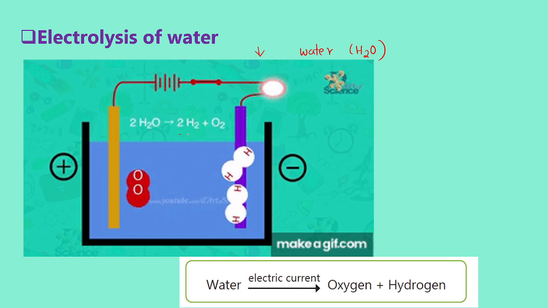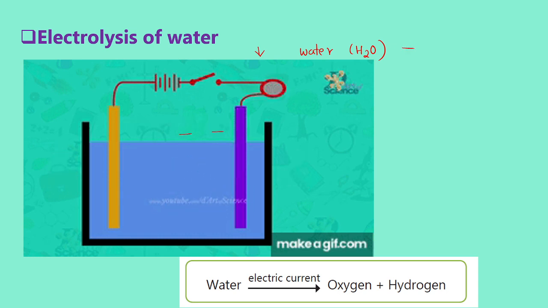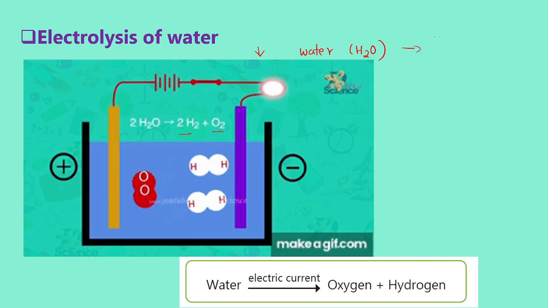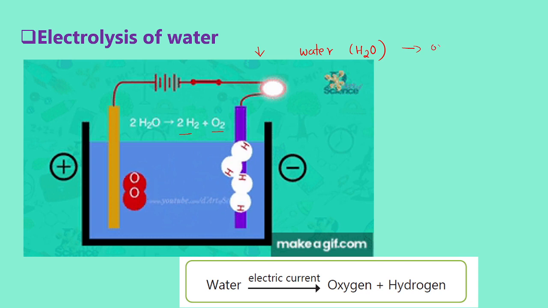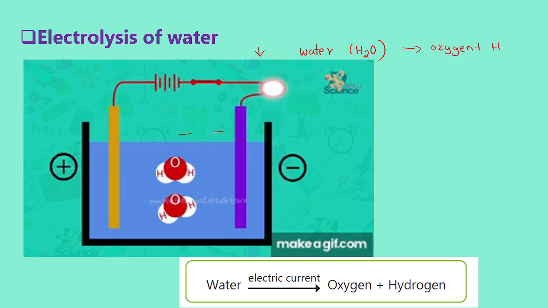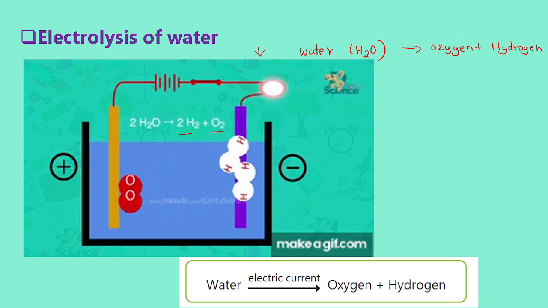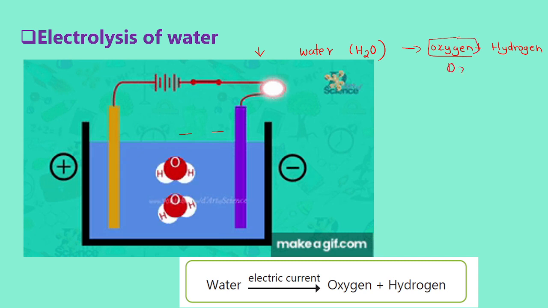Hydrogen and oxygen gas are split. When electric current is passed through water, oxygen and hydrogen both get separated, and you see the bubble formation at the electrode.